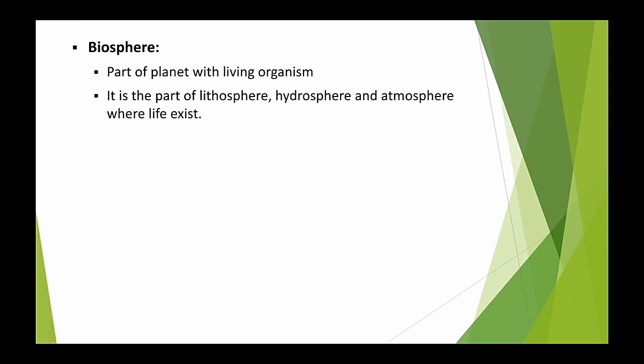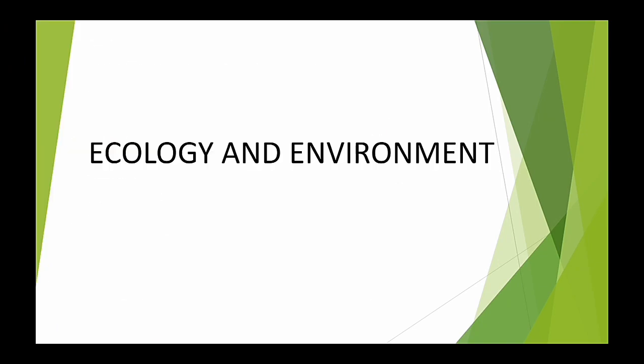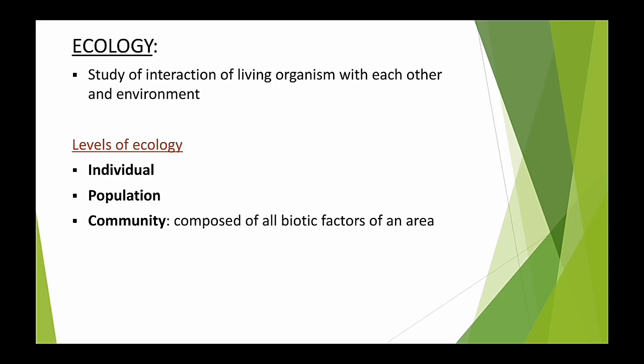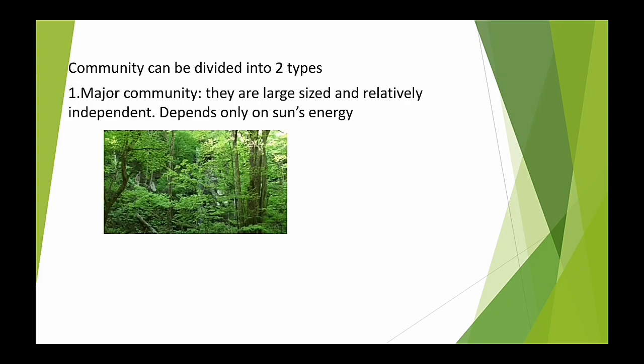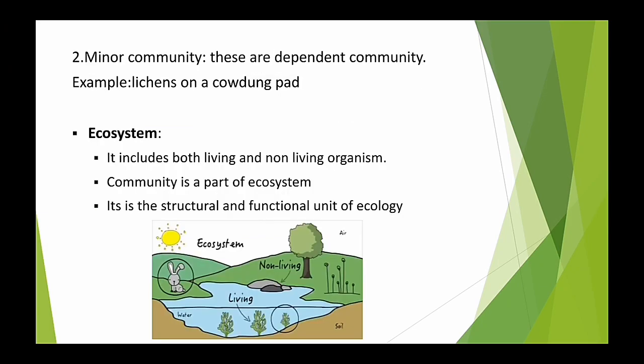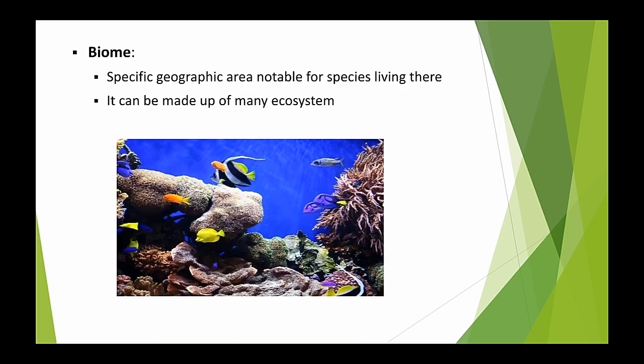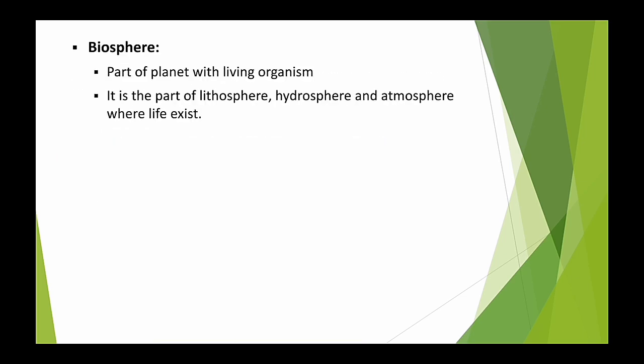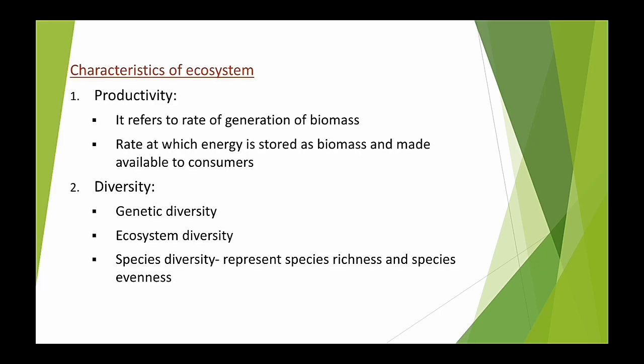Now until now we have understood many things, and we can just check it, right? We understood what is ecology, and what are the different levels of ecology, in which we deal with the individual, population and community. We understood that there are two different types of community, major community and minor community. Then we understood what is ecosystem, then what is biome, and then we also got to know about the biosphere.